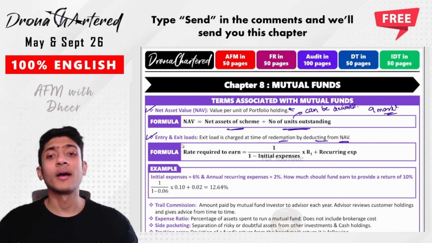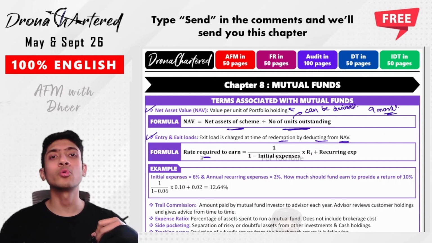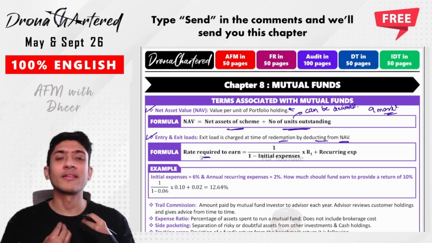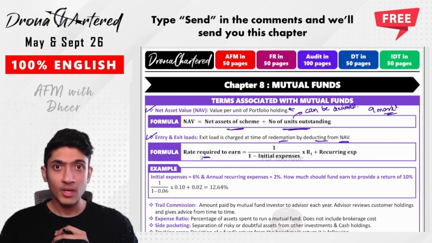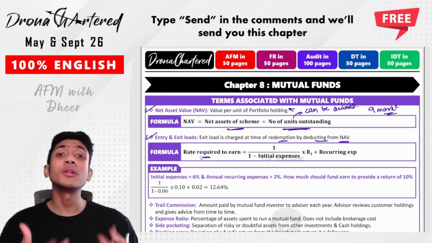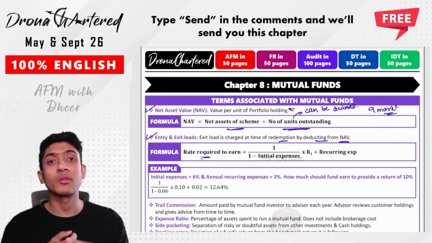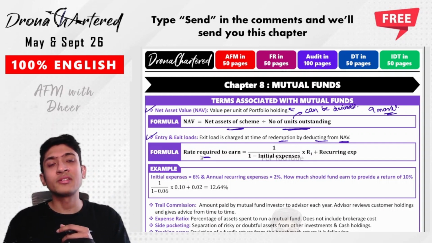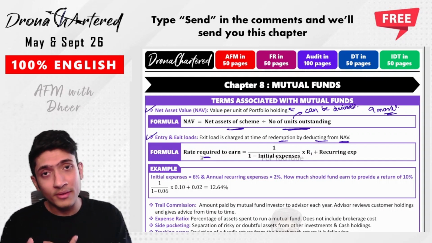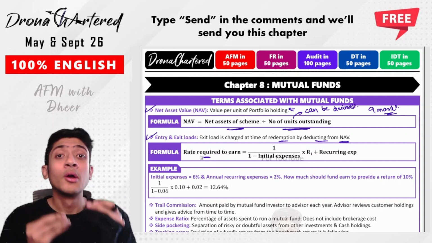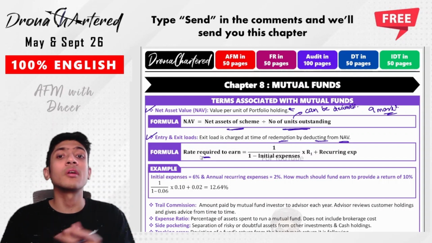Now there is a formula as to how you calculate the rate required for the portfolio to earn. Say for example that I am an investor and I want a proper 12% return. So if I want a 12% return, how much should the fund earn? 12%? The answer is no, because the fund has its own expenses also. The fund manager who is going to manage the fund also has his fees. There are some operating fees that they will incur, that is their office expenses, expenditure, analysis, etc. So after all of this, I want 12% to come in my hand. So the question is, how much should the fund earn?